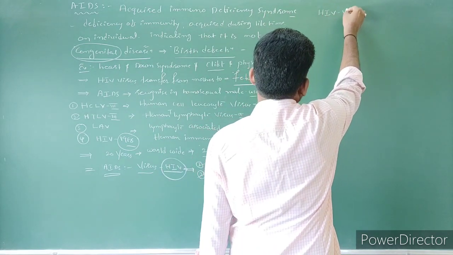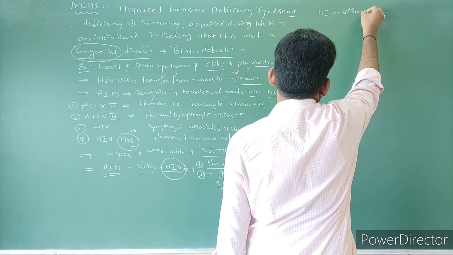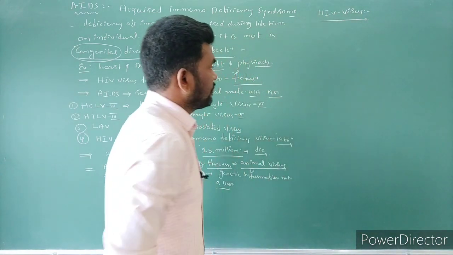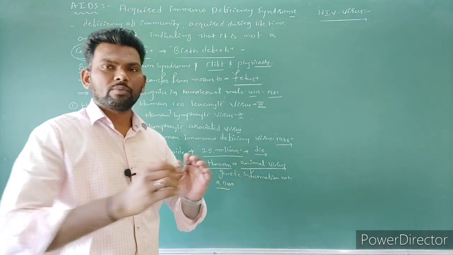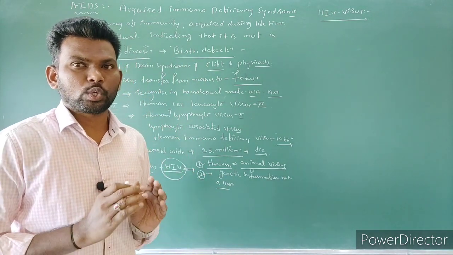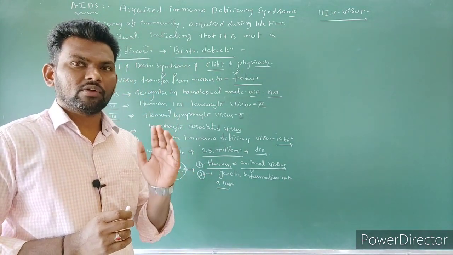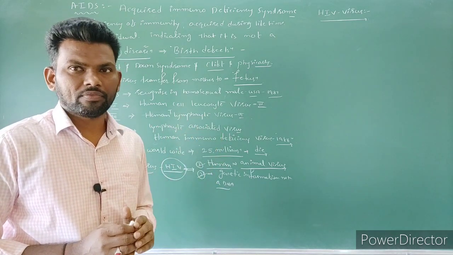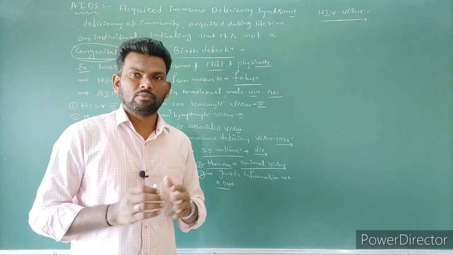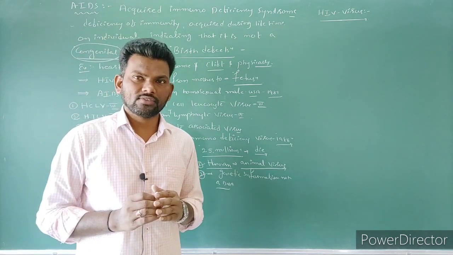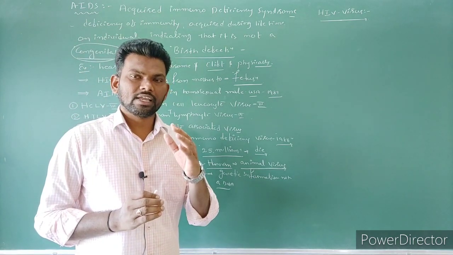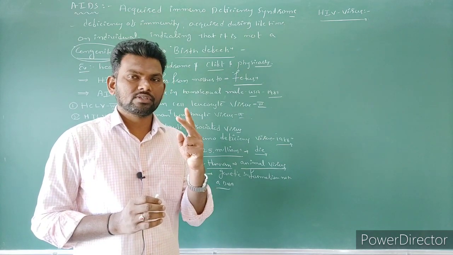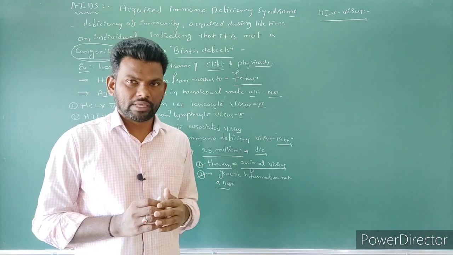HIV virus, right? This HIV virus belongs to one broad group, the retroviruses. As usual, the virus has an outer coat of protein, that is the capsid, and it contains the genome. The HIV genome, the genetic material, is RNA. Two single stranded RNA molecules are present in the genome of HIV.